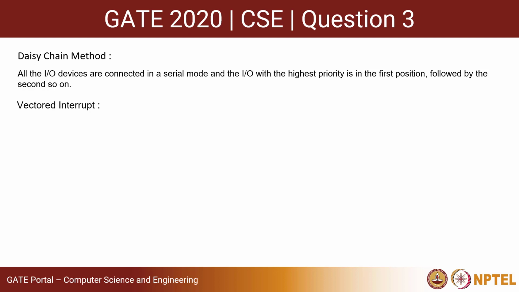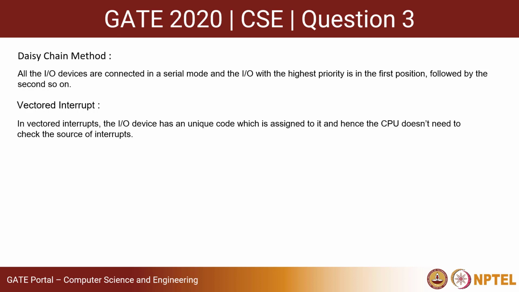The second is the vectored interrupt. What happens in a vectored interrupt is that the IO device is known by a unique code in the system, and whenever the IO device needs to send any data, it invokes an interrupt, and the CPU doesn't need to check the source of the interrupt because it already knows the IO by its unique code.